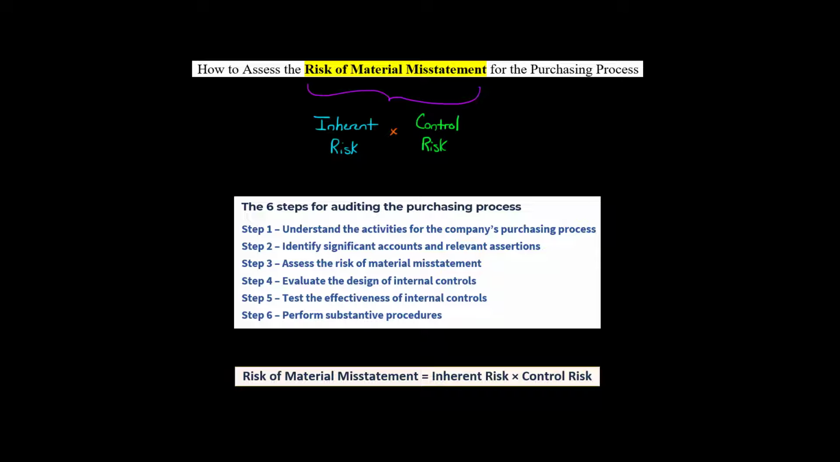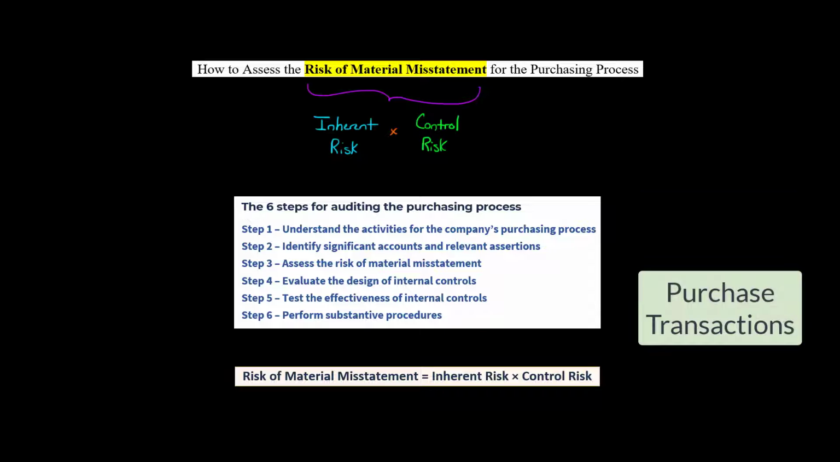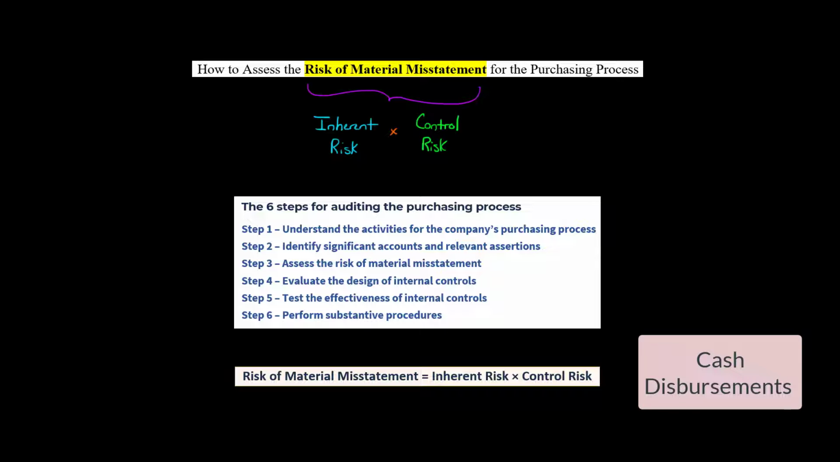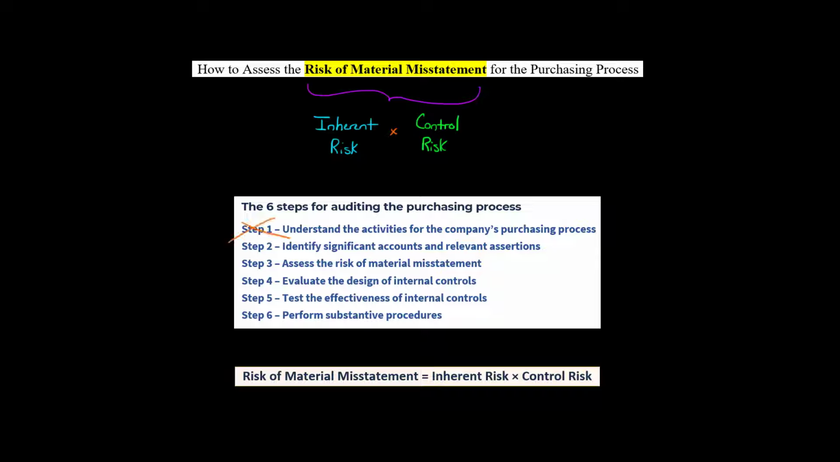We've been discussing the steps for auditing a company's purchasing process. In the last couple of videos, we discussed the need to understand a company's purchasing process and then to identify significant accounts and relevant assertions. In particular, we talked about accounts payable, purchase transactions, cash disbursement transactions. So now that we've covered those two steps, in this video, we're going to discuss how to assess the risk of material misstatement for the purchasing process.